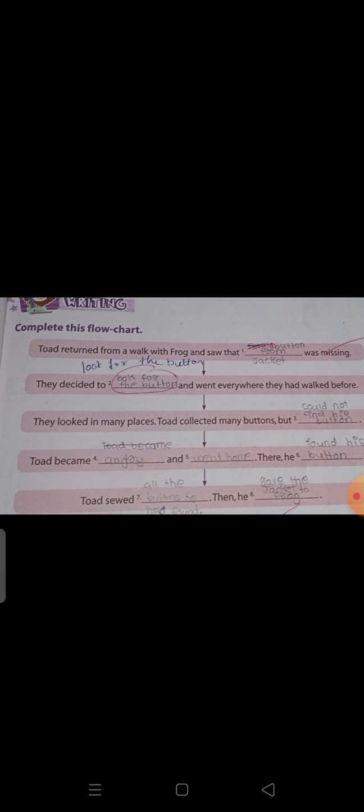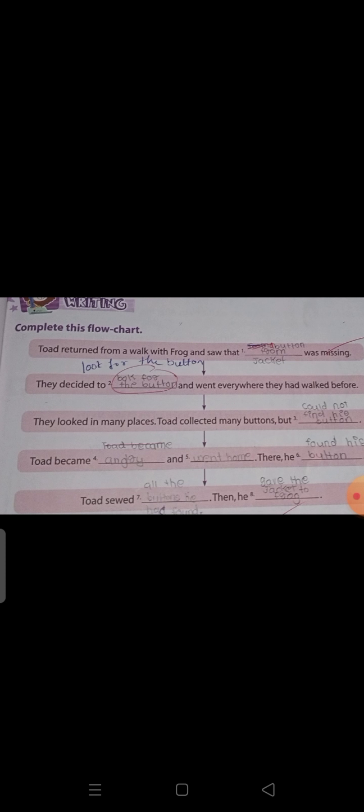Toad became angry and went home. There he found his button. Toad sewed all the buttons he had found on his jacket, and then he gave the jacket to Frog.